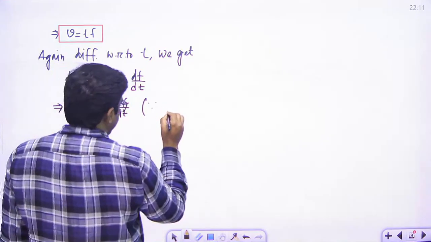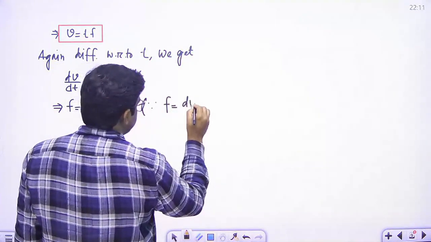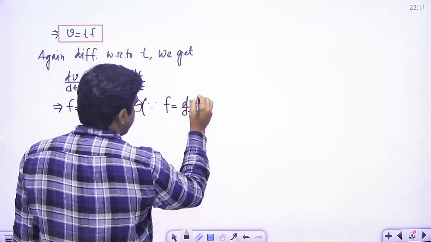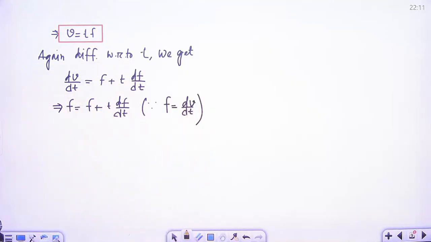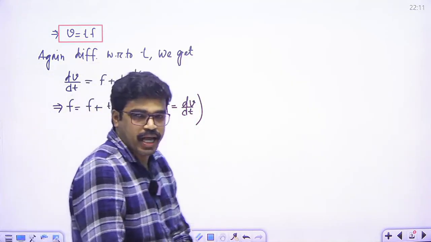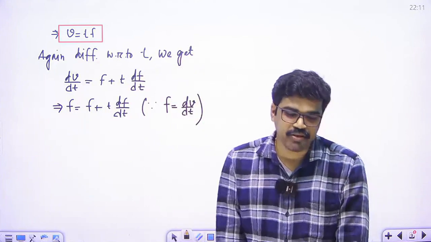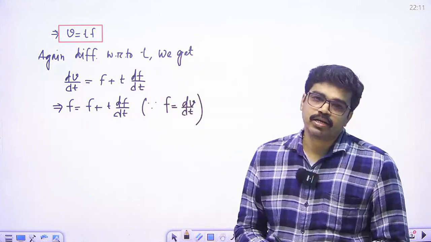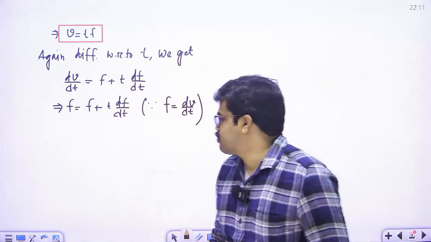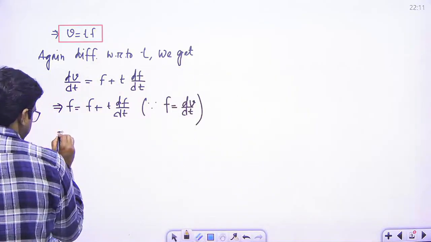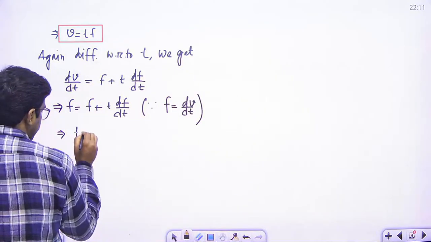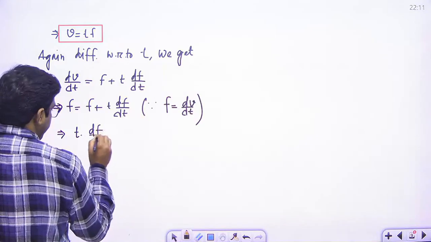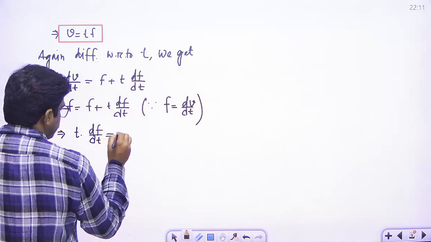Since acceleration is dv/dt. Getting my point? So ff cancel. That means t into df/dt is equal to 0.